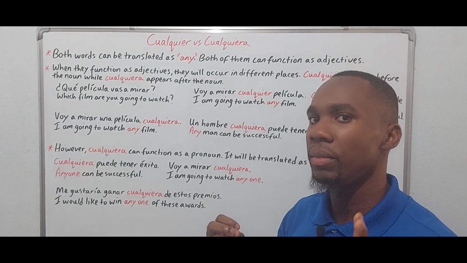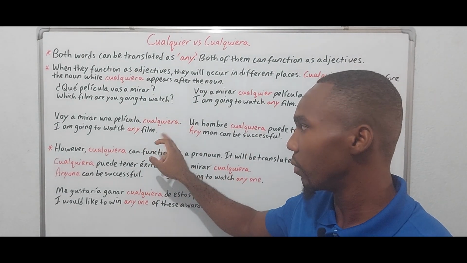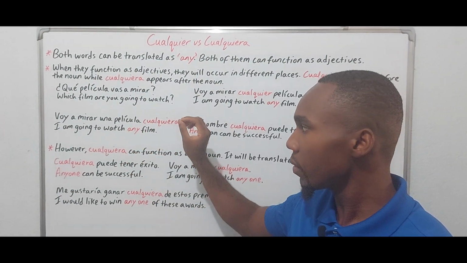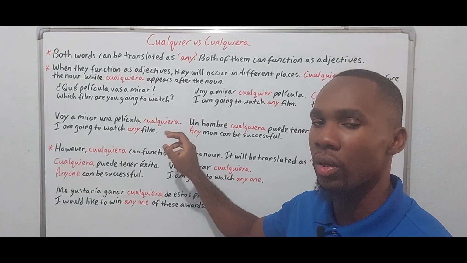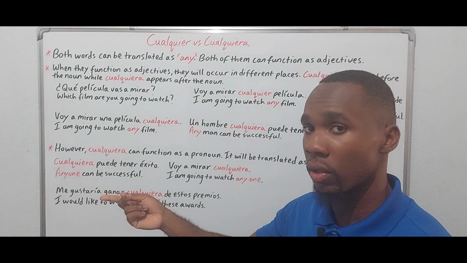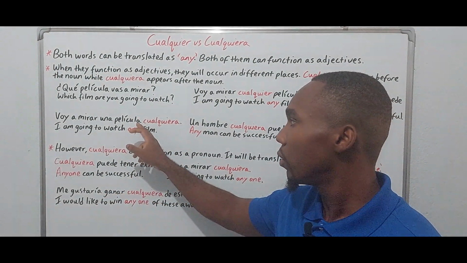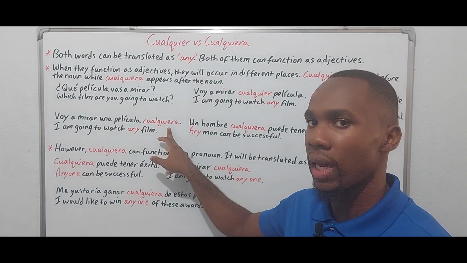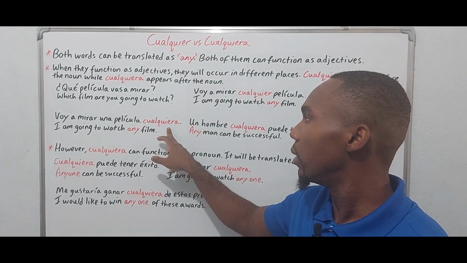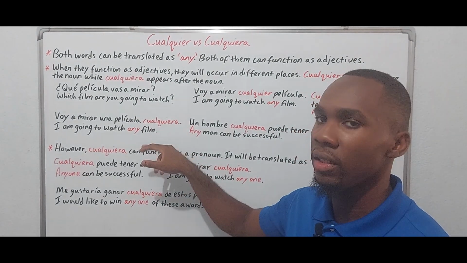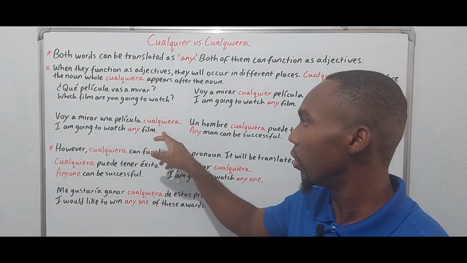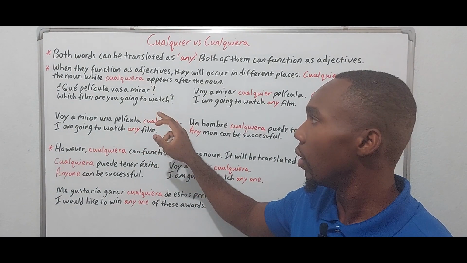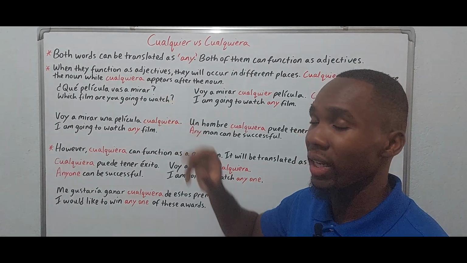But before we get to the meaning, let's look at the position. As I said earlier, cualquiera will always follow the noun, right? So una película cualquiera. And please do not assume that cualquiera is the feminine counterpart or the feminine equivalent of cualquier.